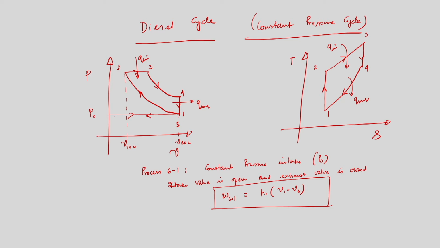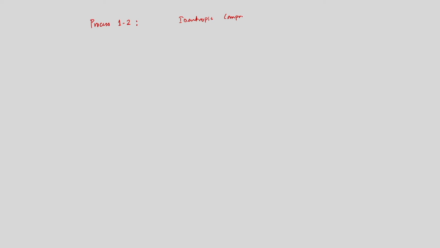So, process 1 to 2. What is this process? Isentropic compression.